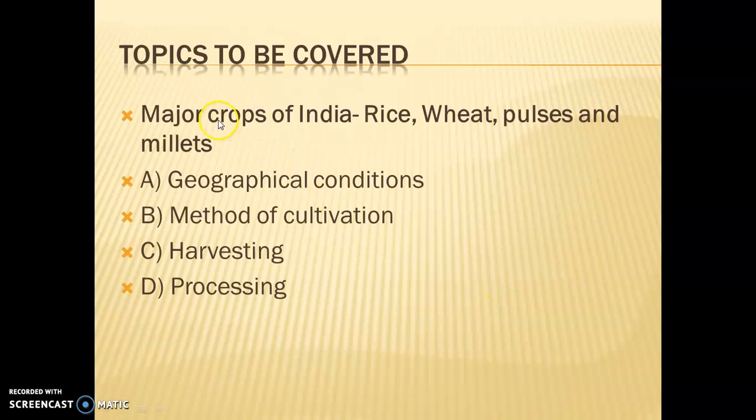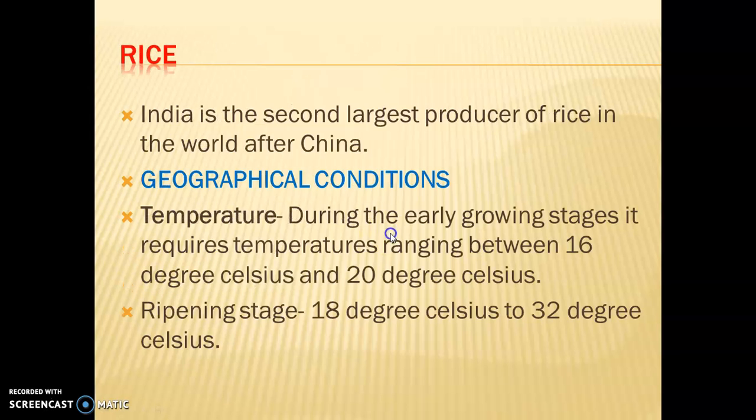In this video, I am going to explain to you the major food crops of India such as rice, wheat, pulses and millets. Geographical conditions of these food crops we will discuss here, along with the method of cultivation, harvesting and processing. So let's start with the very first food crop, rice.